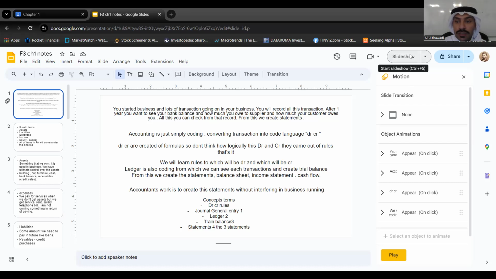So I'll start with chapter one, which is obviously an important chapter because it's the beginning of this F3. What we are going to discuss in financial accounting: let's imagine that you own a business, you started a business, okay? And in any business, on a daily basis, there are some transactions happening. So these transactions are supposed to be recorded.